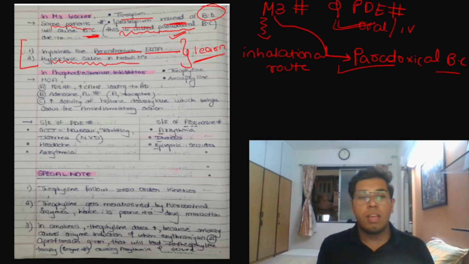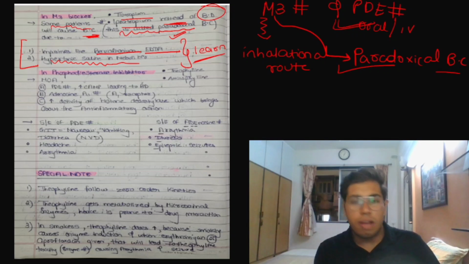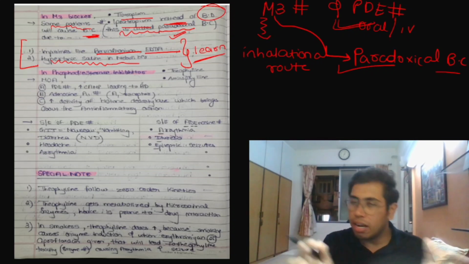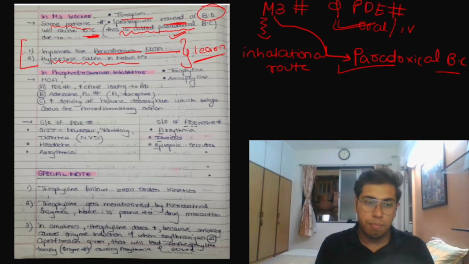Also, they block the adenosine A1 receptor. You have to learn this. Apart from inhibiting the phosphodiesterase enzyme and increasing cyclic AMP, they also block the adenosine A1 receptor. That will also lead to bronchodilation.